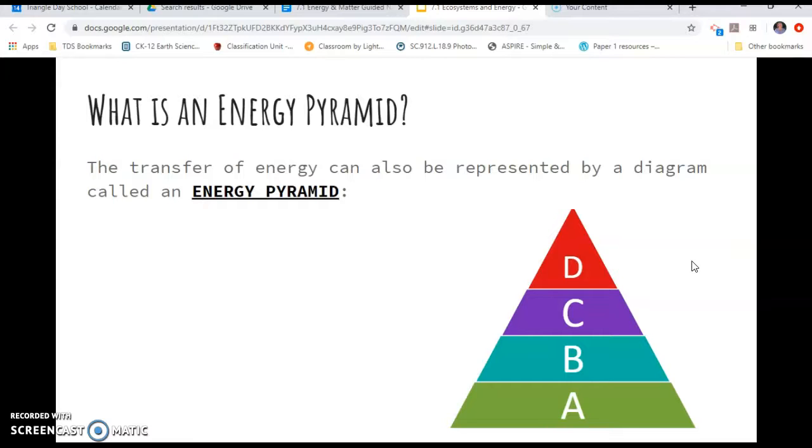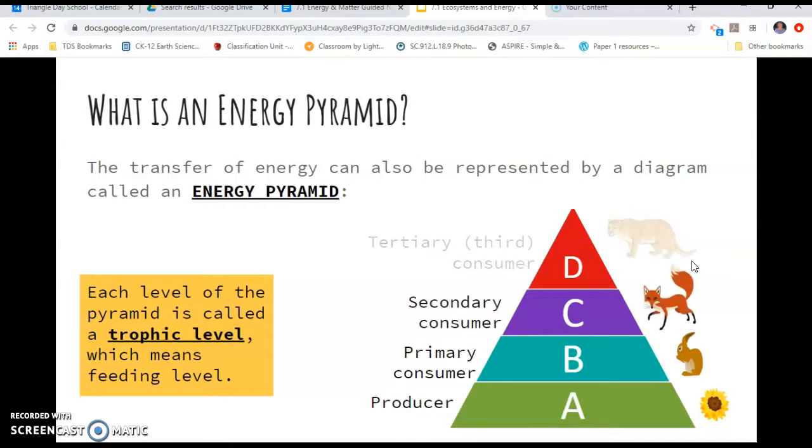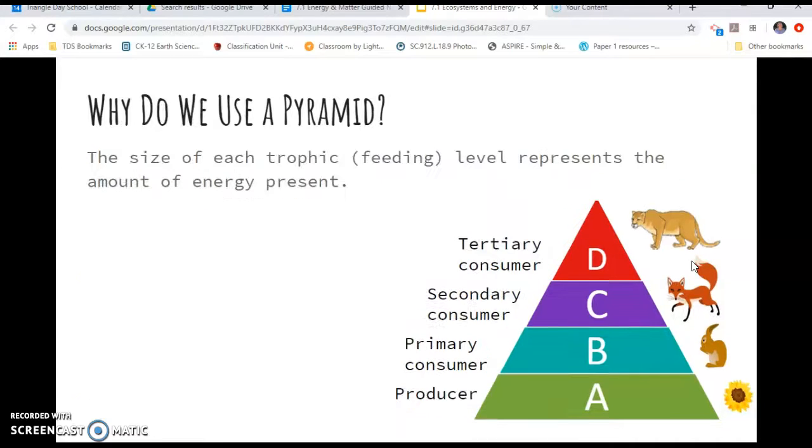The transfer of energy can also be represented by a diagram called an energy pyramid. Each level of the pyramid is called a trophic level, which means feeding level. So at the bottom, we have producers. And the reason why we have so many producers at the bottom is because they have to support everything else that's above it. Then we have our primary consumers, our secondary consumers, and our third or tertiary consumers at the top. So as you can see, there are going to be fewer cougars or mountain lions than there are sunflowers at the bottom, and that's because the producers need to have enough biomass to actually support all of the top predators up above.